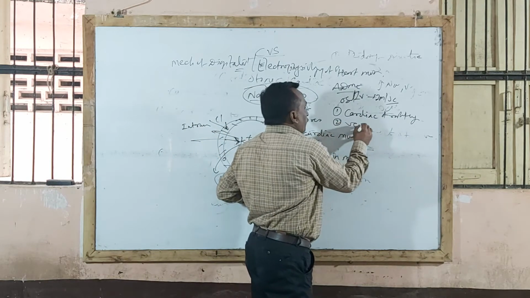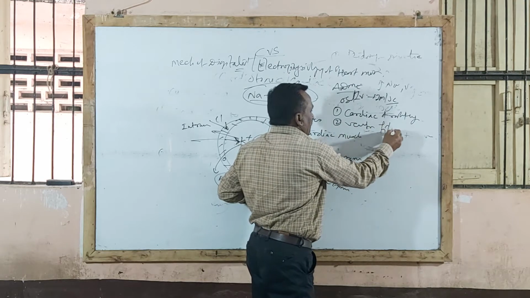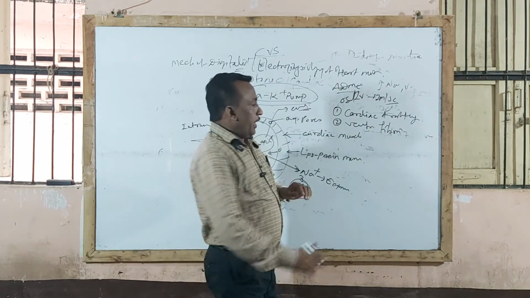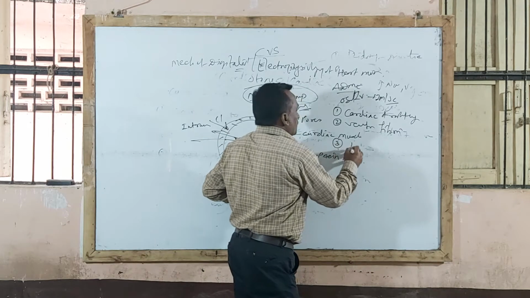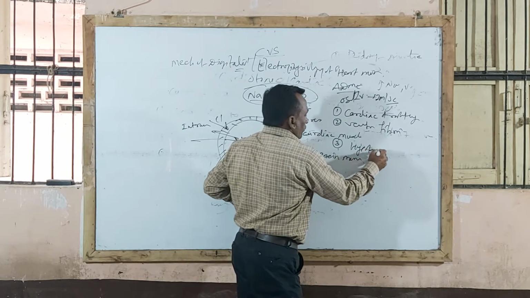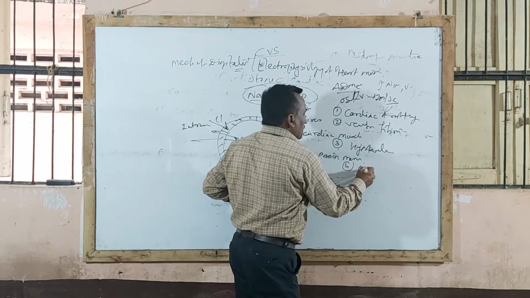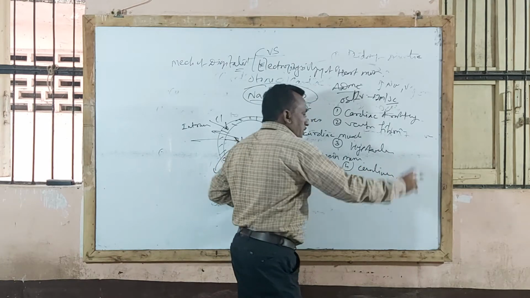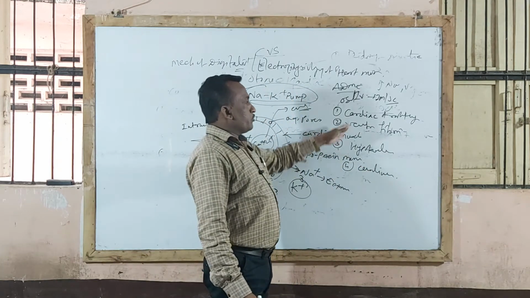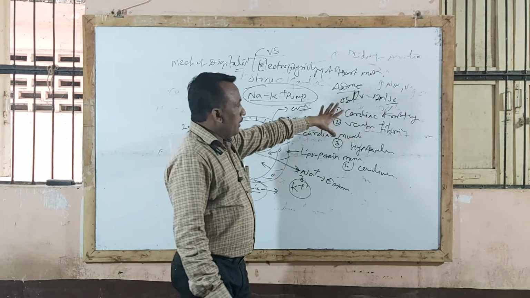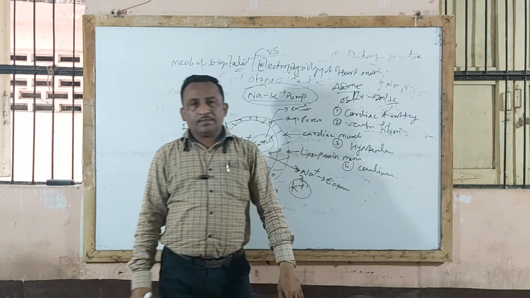Then ventricular fibrillation may take place, and also hypokalemia, cardiac arrest may occur. So these are the side effects or adverse effects of digitalis.